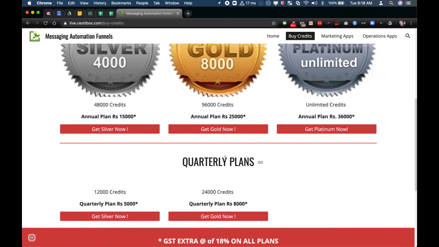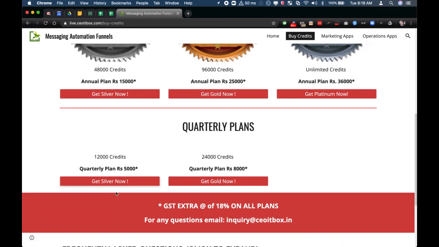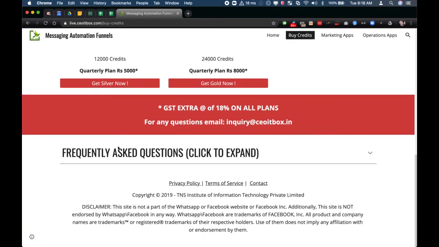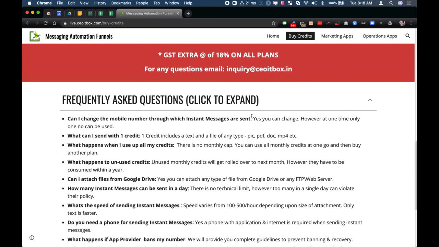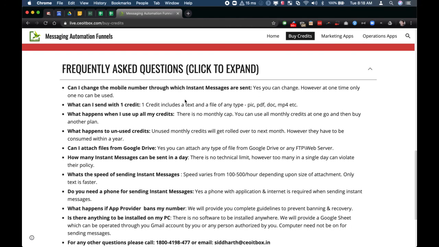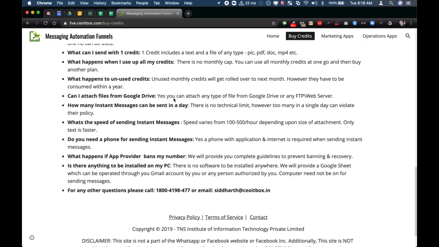These are the annual plans, and if you want to try it out first, you can go for the quarterly plans. And there are FAQs here. You can change the mobile number as many times as you want, and you can send a text and a file with one credit. So these are different FAQs, so feel free to go through them.